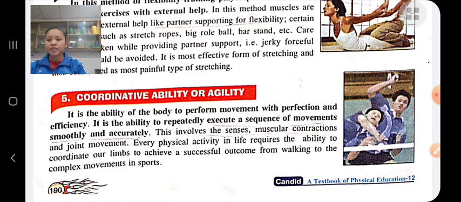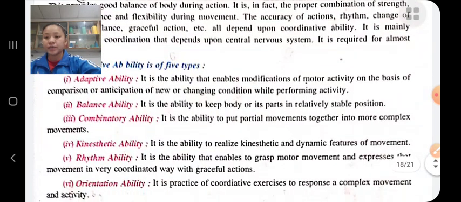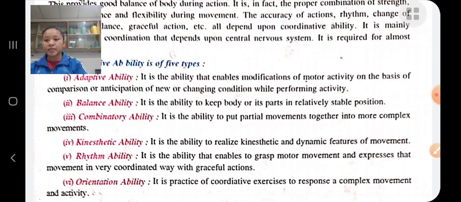There are 6 types of coordinative ability: adaptive ability, balance ability, combinatory ability, kinesthetic ability, rhythmic ability, and orientation ability. These are the 6 types of coordinative ability.